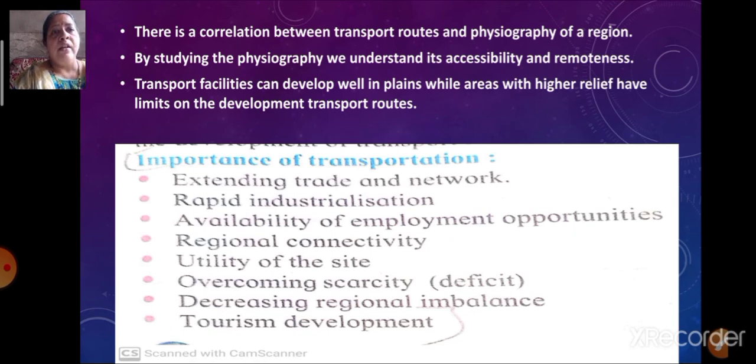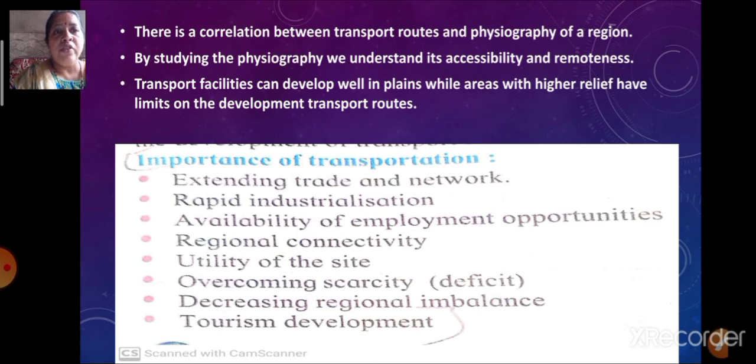Then overcoming of scarcity. If anything is lesser in a particular region, that can be overcome. If any disaster is taking place, quick help can be given to a particular place just because of transportation. Then decreasing regional imbalance. A particular region has less of a particular thing and another region has more of it, and that can be balanced.